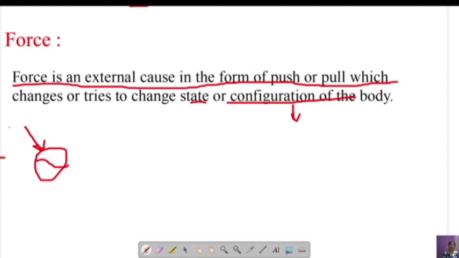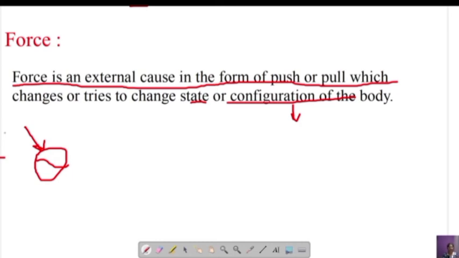And even pull, you can take any example. For example, tug of war. When you are playing tug of war, you have to pull the rope which is held in between two groups. If you want to pull the rope which you have held, you have to apply certain force. So you are applying a certain force to pull that rope. Is it clear? If you apply less force, then you will lose. So to pull that rope, you have to apply a good force. So for pulling also, you are applying a certain force.